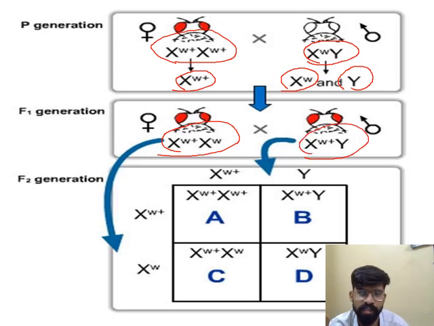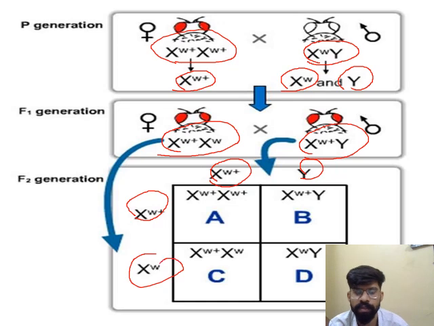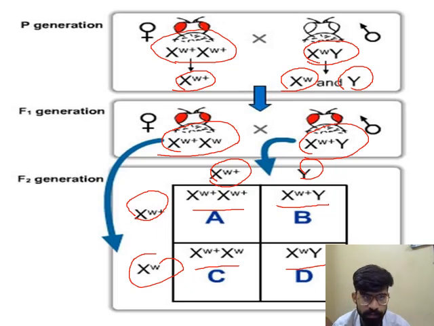This F1 generation is crossed, producing two types of gametes, XW+ and XW, and XW and Y. These are the four types of expression produced in the F2 generation.